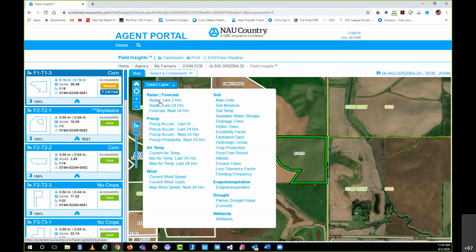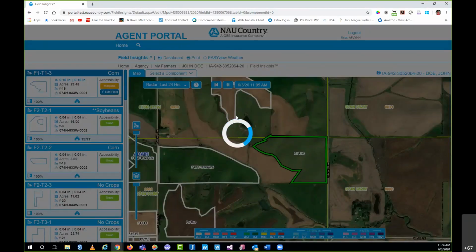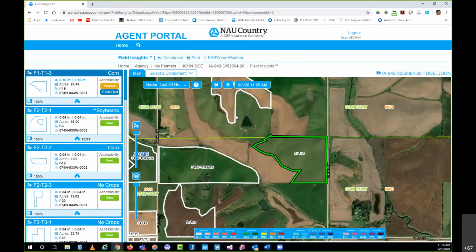If we've all been to weather.com, it's basically the same data that you would see there. If you can see here, we can look at the radar for the last 2 hours, the last 24 hours, or forecast for the next 24 hours. So let's just do that last 24 hours since I know there was a storm that rolled through. You can see here that it's going to reference today's date and the time that we started the session of Field Insights itself. And if I hit play, hopefully it doesn't take too long here, it's going to play 1 hour increments of the last 24 hours. So you can see there, here's 4 o'clock yesterday, and it would just continue to roll over.